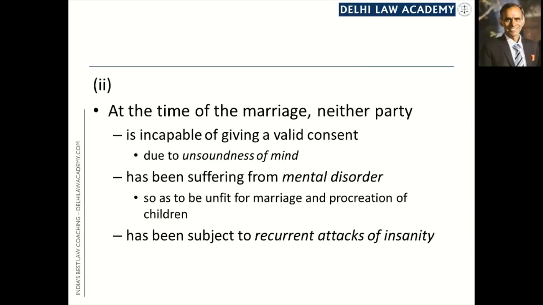The second condition is that at the time of the marriage, neither party must be incapable of giving a valid consent due to unsoundness of mind. Neither party must be suffering from mental disorder so as to be unfit for marriage and procreation of children, and neither party must have been subject to recurrent attacks of insanity. Here we are talking of unsoundness of mind, mental disorder, and attacks of insanity.